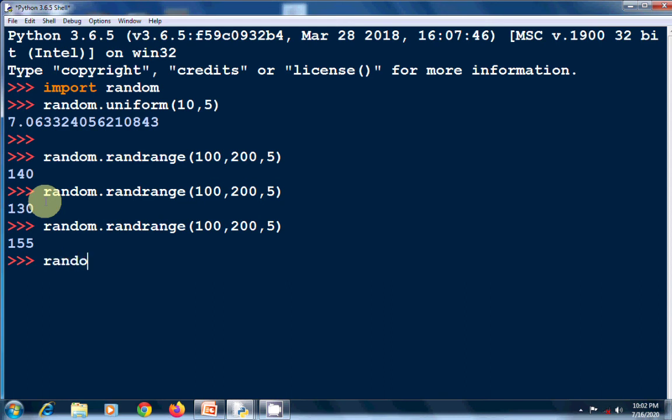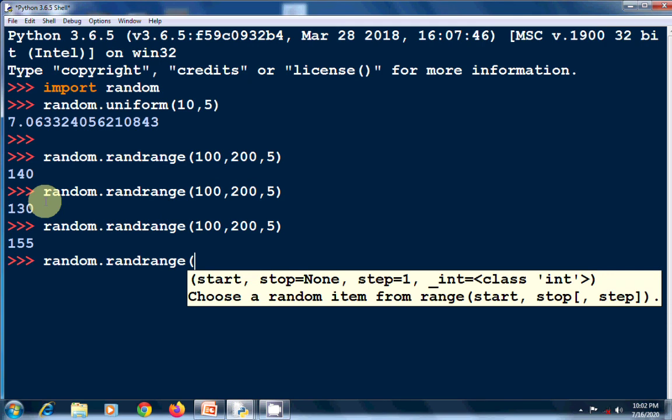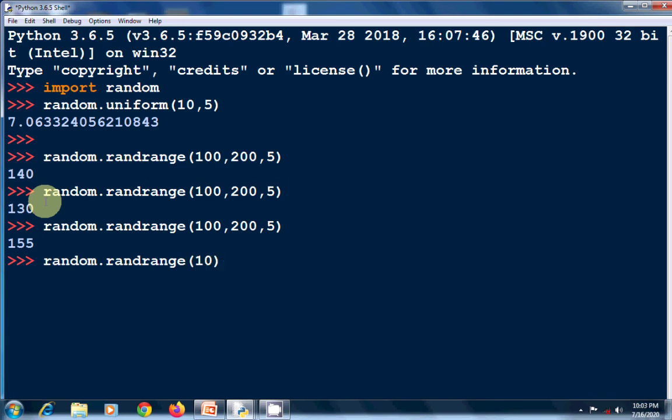One more, random dot randrange. Only stop we can give here, like I am giving here 10. Now it will generate a number starting from 0 up to 10, with a step of 1. By default, what is the step? That is 1. Enter. See here, 5. Got it?